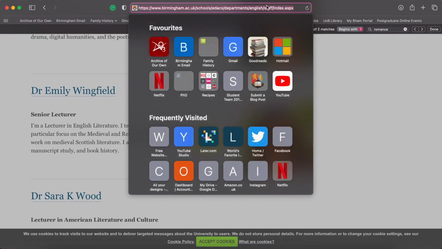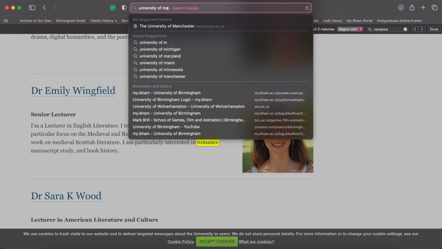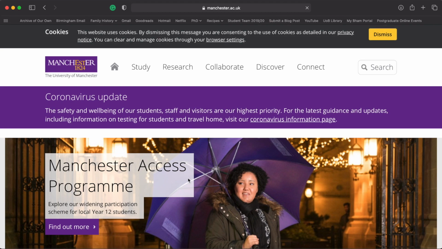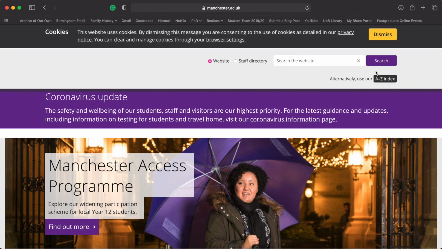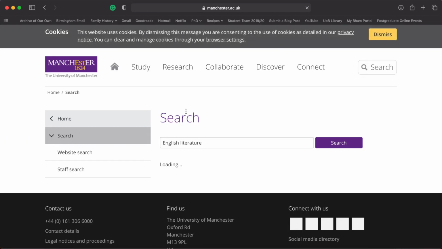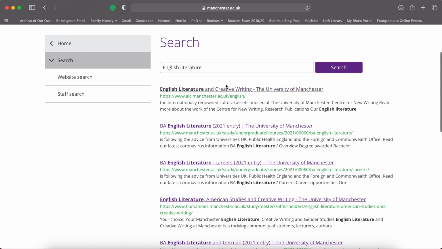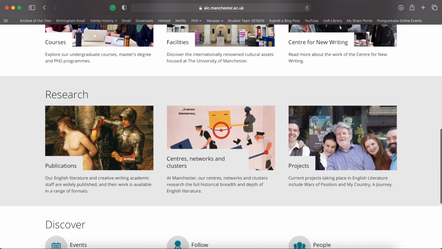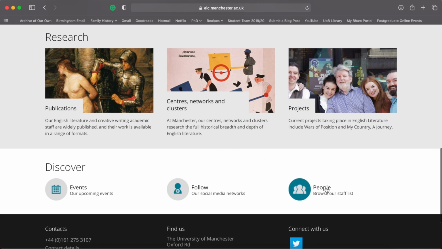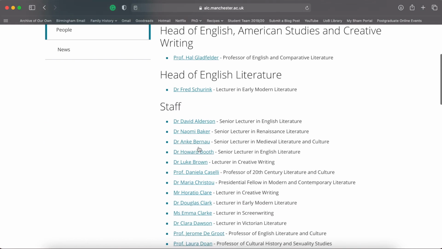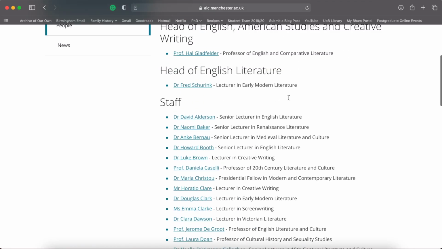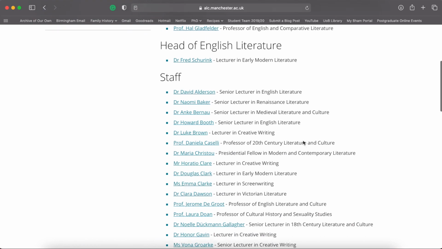Now let's take another one of those universities off this list just to show you that this method works with other places. So, University of Manchester. Again, we just want to search English literature. And then English literature and creative writing. Most universities will have a staff page. You just have to, there you go. This one, they call it people. Now, this one is not as useful because they don't give you little descriptions straight away. Now that makes it a little bit harder.